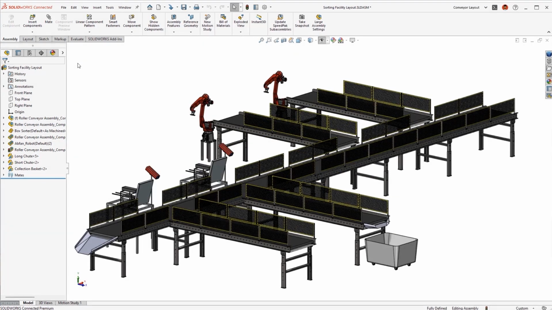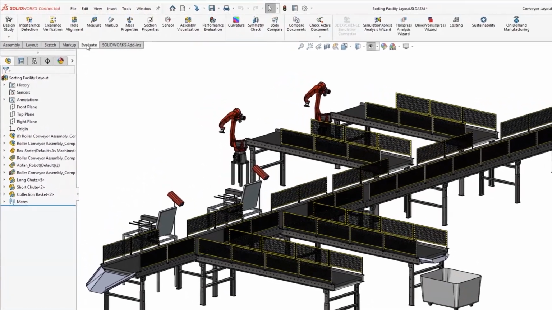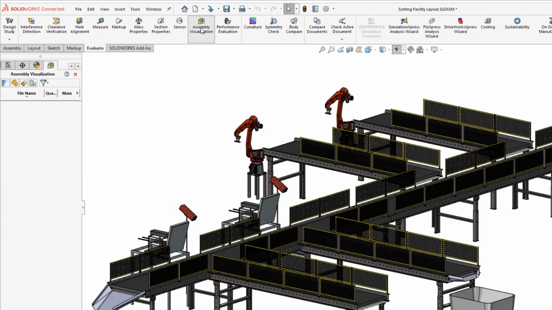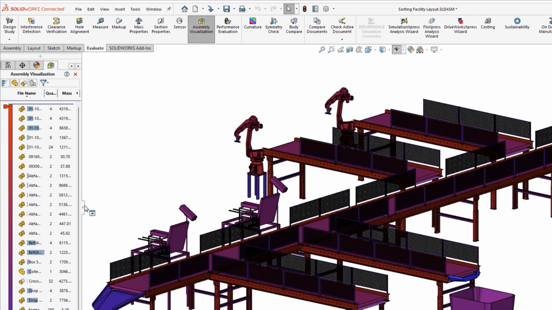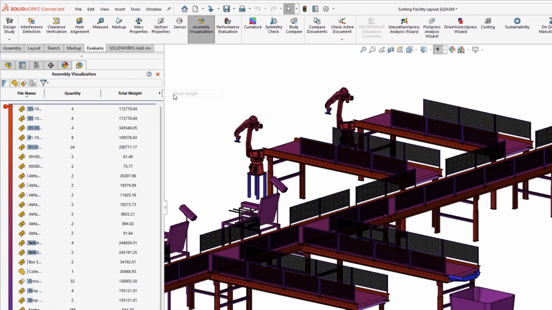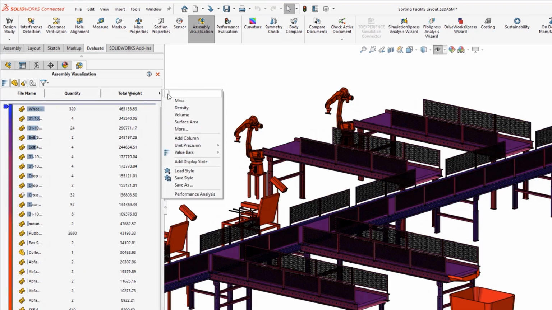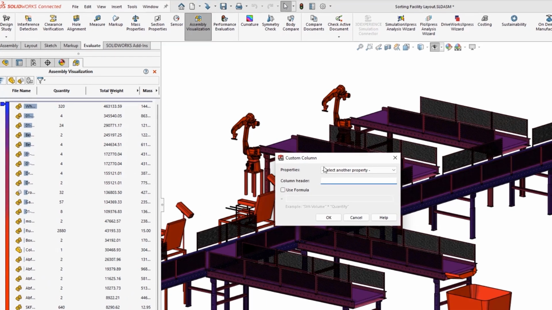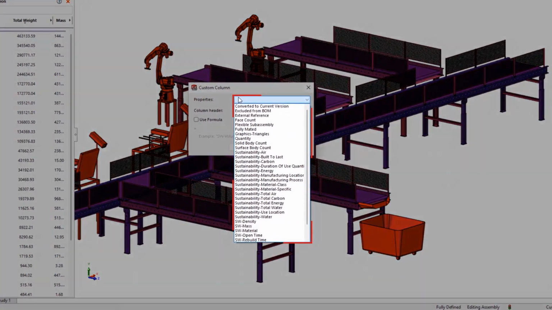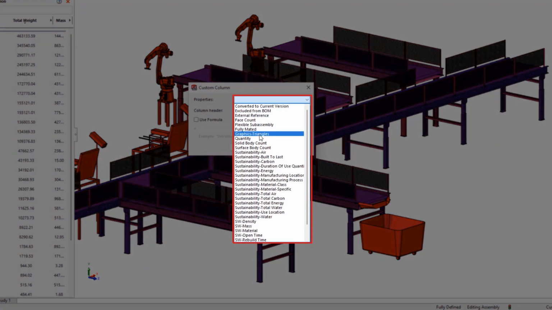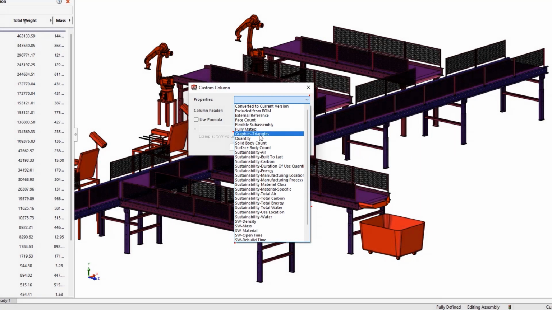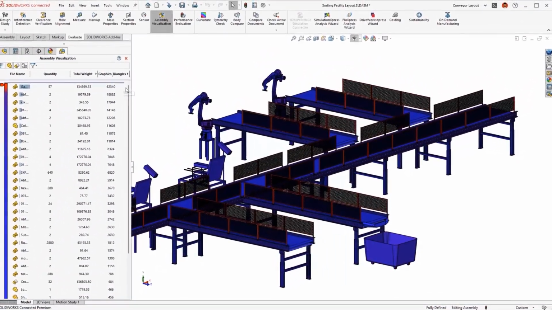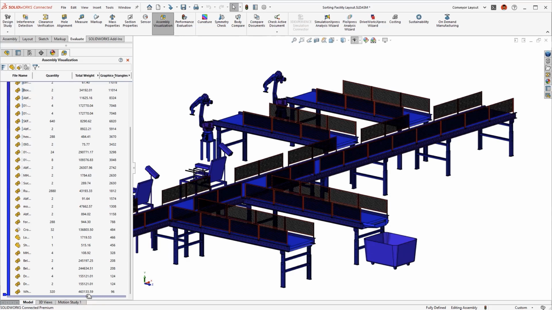Assembly visualization offers a dynamic way to display and sort information about your assembly. In 2023, additional support for lightweight mode is introduced, no longer requiring you to resolve components for properties such as mass and total weight. The properties drop-down list has also been updated to an alphabetical order, a more intuitive way to locate commonly used properties such as graphic triangles. You'll also notice that the rollback bar has been thickened to make for a much easier mouse selection.